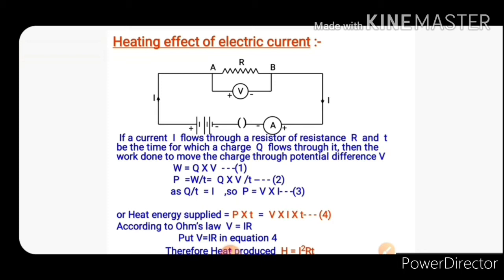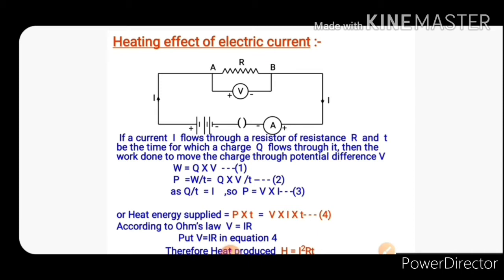So power is equal to V × I. Now the heat energy supplied becomes power into time, because power is equal to W/t, so W = P × t. So work done is equal to energy supplied, which is equal to P × t.